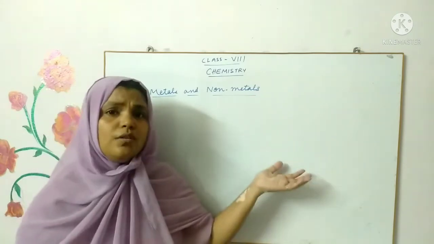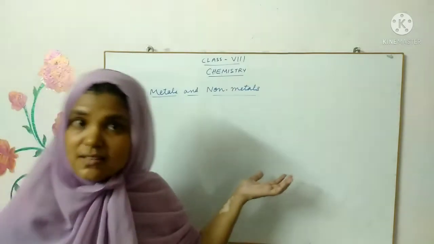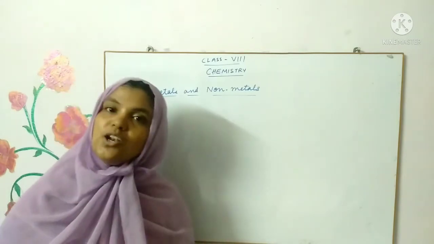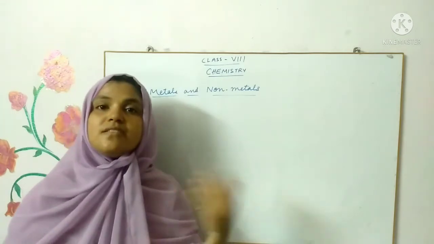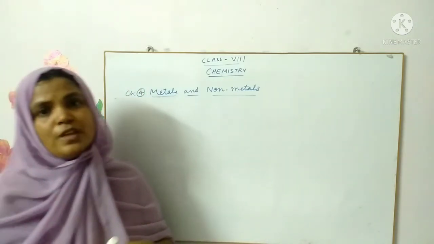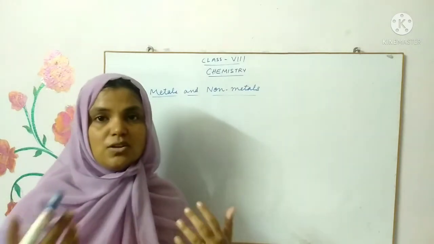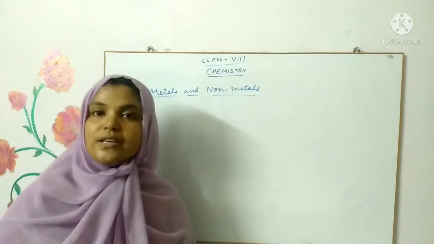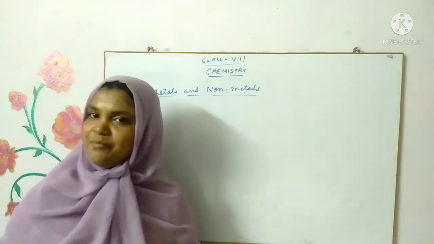Some non-metals are solids and some are gaseous, like oxygen and nitrogen. These are all non-metals. Just as we have exceptions in metals, we have exceptions in non-metals too. So try to get some examples of metals and non-metals, remember them, and if you find any more examples, try to classify them.